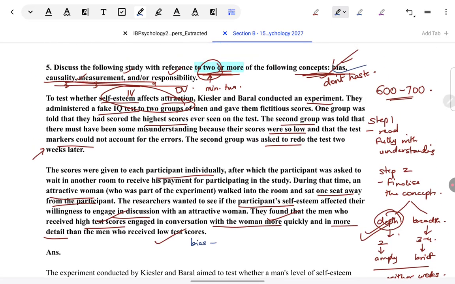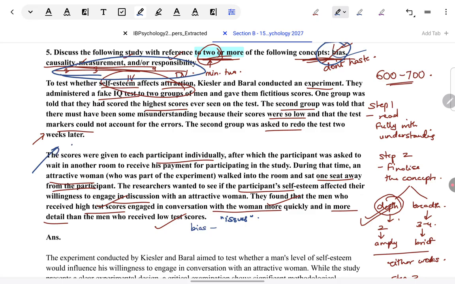Discuss the following with reference to 4 of the issues. You can take strengths and weaknesses, but I would suggest you consider these as issues, meaning mainly focus on weaknesses. See, bias, for example, is an issue. There's hardly anything positive about being biased in perspective. Yes, if you feel the researchers have somehow been universal in their perspective, they've been unbiased, you can discuss that. You can take it as a strength of the concept also. But mainly when it comes to concepts and the way this type of situation is given, it tilts towards issues, it tilts towards weaknesses of the concept.